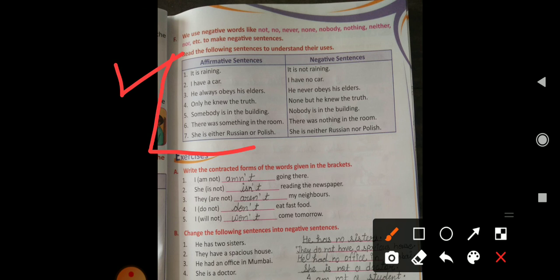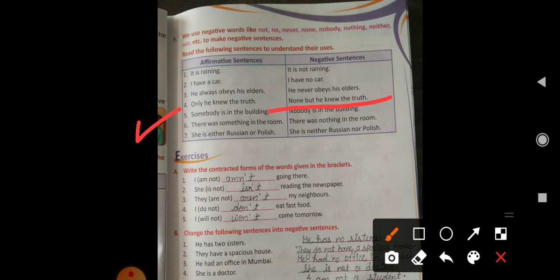Affirmative sentence: it is raining; negative: it is not raining. I have a car, I have no car. He always obeys his elder. And what is the negative of always? Never. So we will write never here: he never obeys his sister. Only he knew the truth; none but he knew the truth.